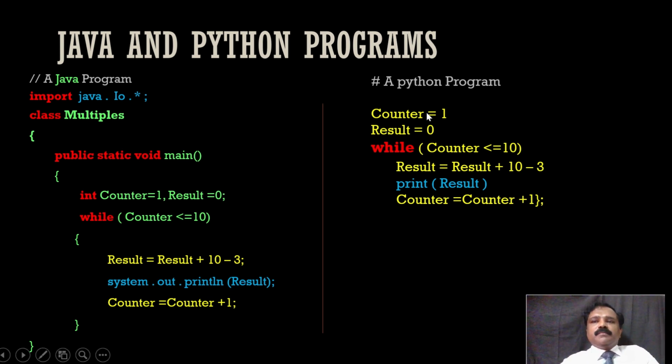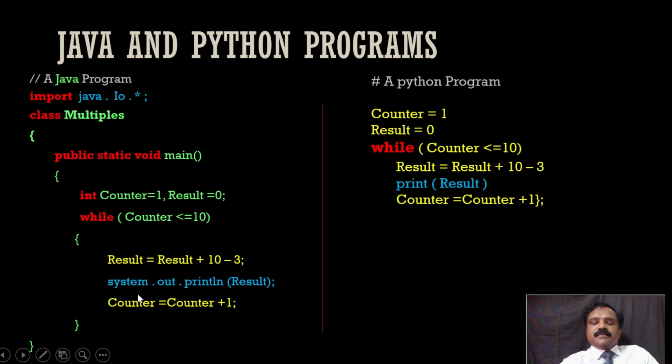Now coming to the Python program, here it is much more simple and is related to the algorithm that we have. So initialization: counter equal to 1 and result equal to 0, we can simply do like this. Then while counter less than or equal to 10, result equal to result plus 10 minus 3, print result, counter equal to counter plus 1. Sorry, there is no need of these braces, that's a typo. This indentation helps us to identify that this is a copy paste error, I copied it from here. So here indentation helps to identify how many statements are there in the while, whereas in Java, C, C++, we have the set notation or curly braces, a pair of curly braces within which we include all these things.